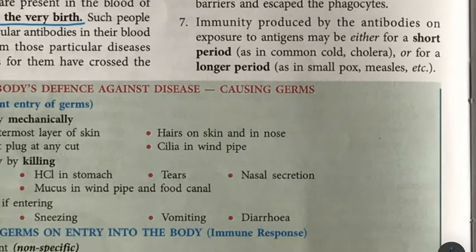make them harmless. Now immunity produced by the antibodies on exposure to antigens may either be for a short period, like in the common cold, cholera. You keep on getting the common cold every time the season is changing, because this immunity produced by the antibodies lasts only for a certain period of time. Again, it has to be remade in your body, or it may be for a longer period, that is throughout your life, as in the cases of smallpox and measles.